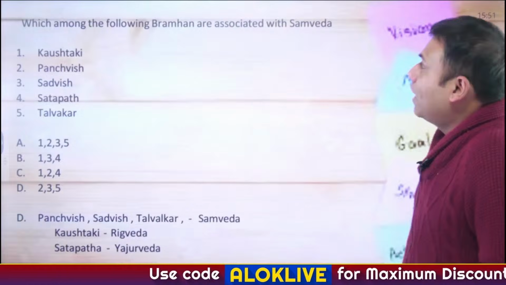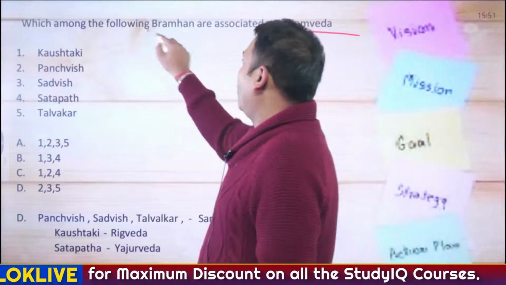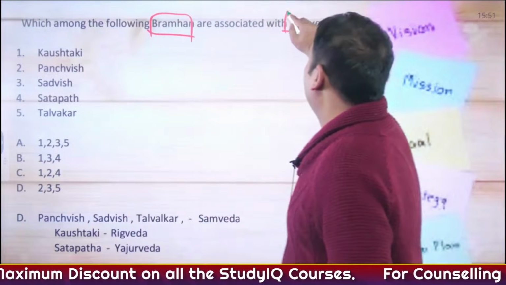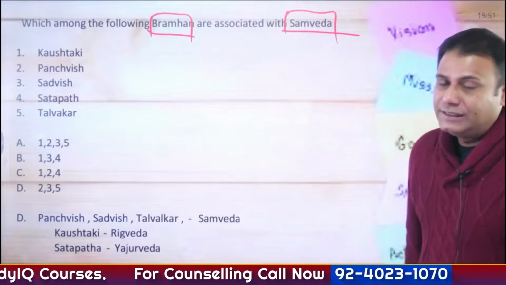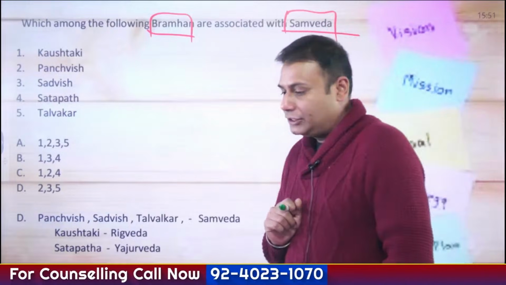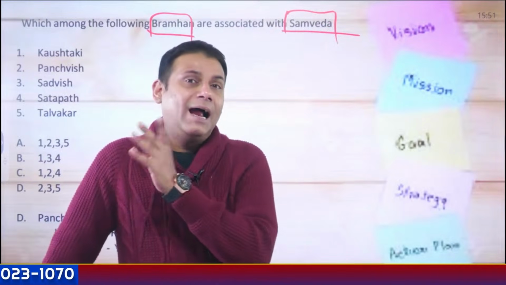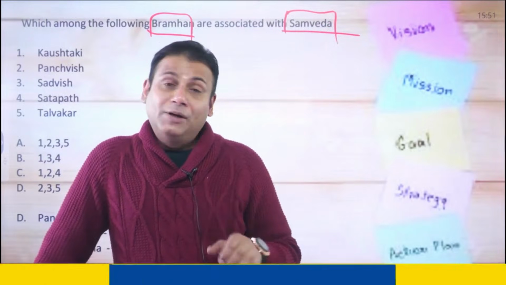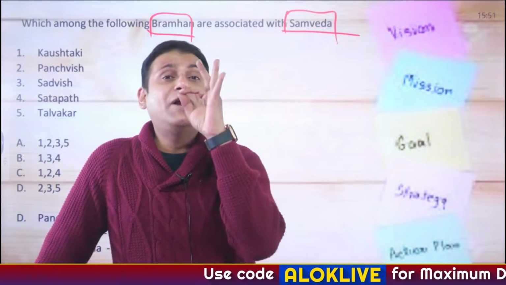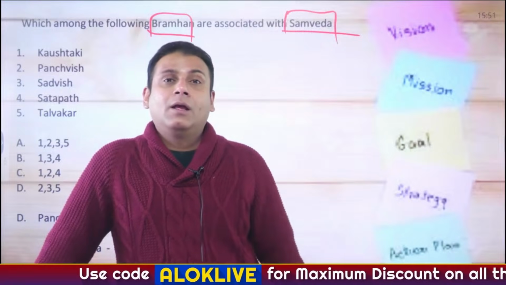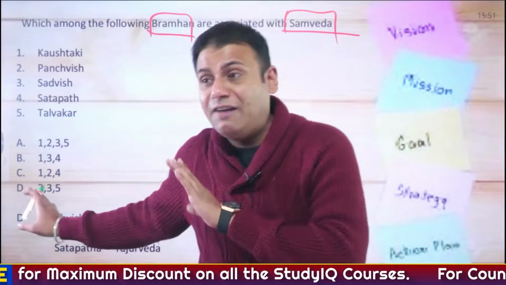Moving ahead. Which among the following Brahmans are associated with Samved? Now what is Brahman? What is Samved? I'll give you a very simple example. There are 4 Vedas: Rig Ved, Samved, Yajurved and Atharvaved. Precisely, questions have been asked in the examination, and I'll tell you what kind of questions. Let me give you a small example about Rig Ved and Samved. This is a question that has been asked.